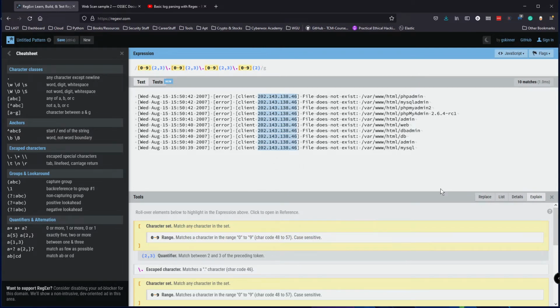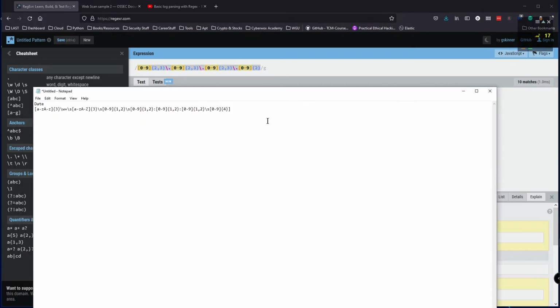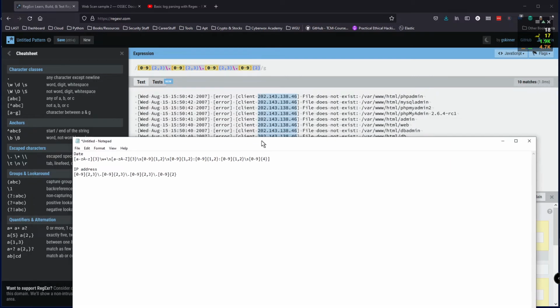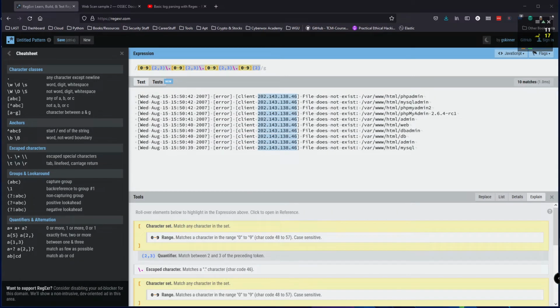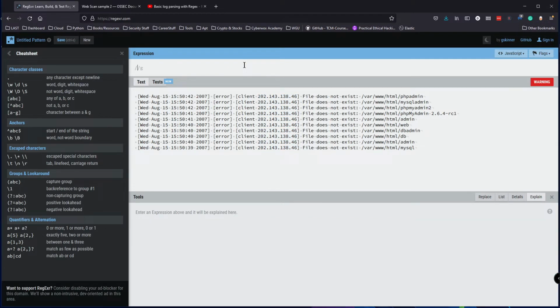Let's try to filter for this kind of parameters, like these directories. So let me just copy this and put IP address. Once again, guys, I'm just kind of messing around with this, just trying to figure it out. So please, no judgment. I'm figuring it out. I've never really tried to learn regex or to understand it. So this is just me trying to get a feel of it and understand how it works, so I can at least write good basic queries, and then from there move on to advanced things.